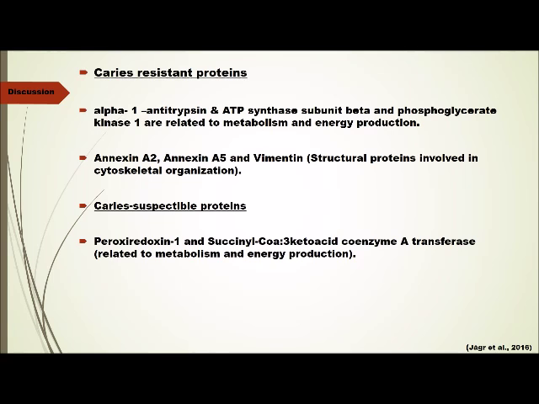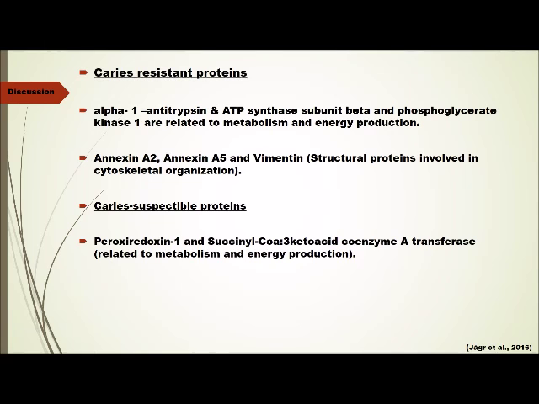It may also exhibit anti-inflammatory activities independent of protease inhibition action. Hence, an increased level of alpha-1 antitrypsin could support inhibition of the activity of serine proteinases in tooth tissues, leading to the elevated resistance of teeth to the development of tooth caries. On the other hand, ATP synthetase subunit beta and phosphoglycerate kinase 1 are important enzymes that provide energy for the cell to use.